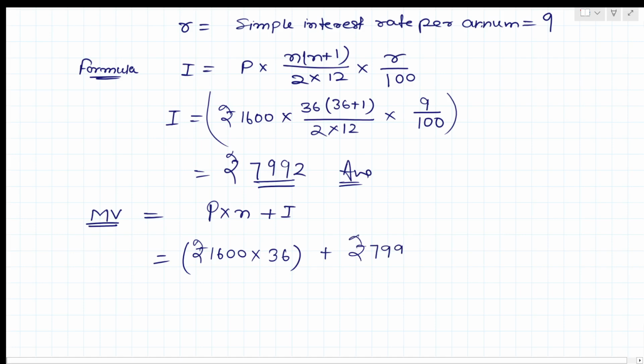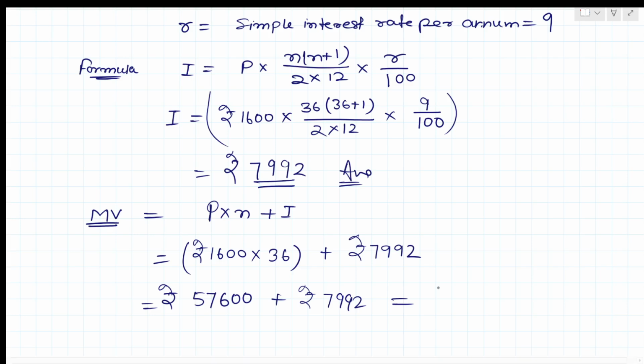7992 rupees. So 1600 into 36 means he is depositing how much? That is 57,600 rupees. And plus the interest he is getting, that is 7992. So the total will be 65,592 rupees. So this will be the amount he will get.